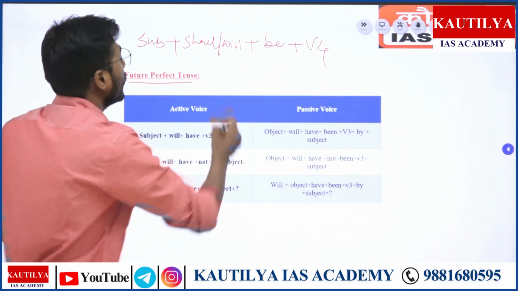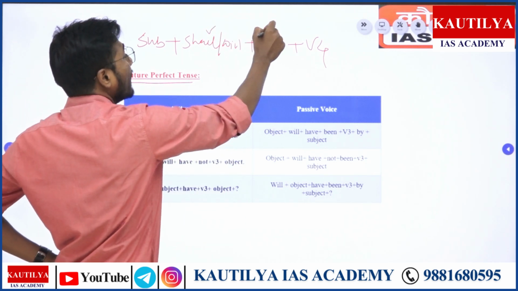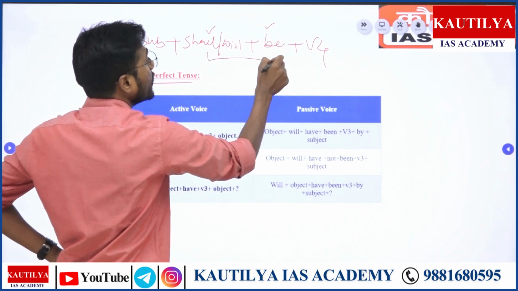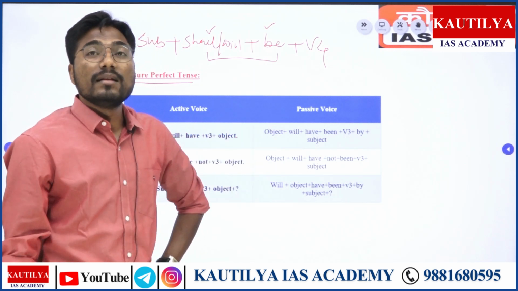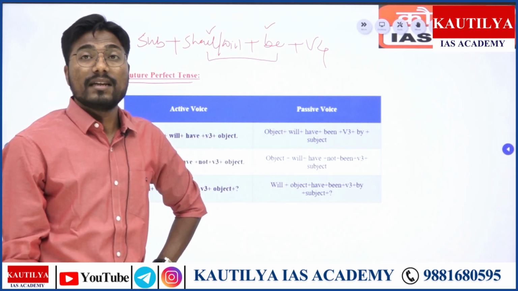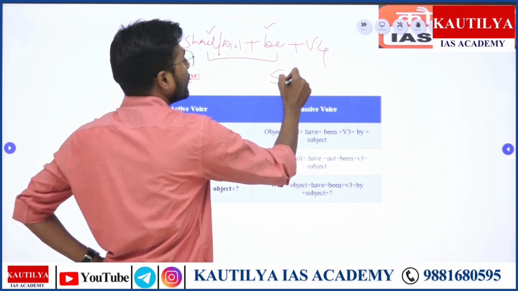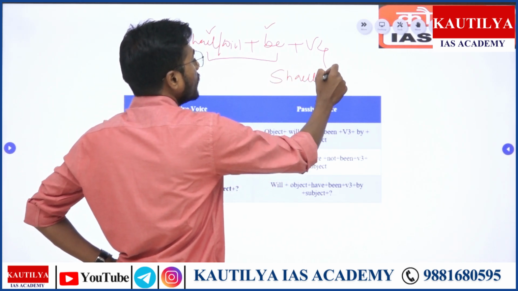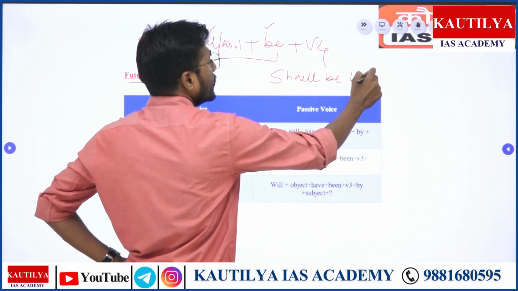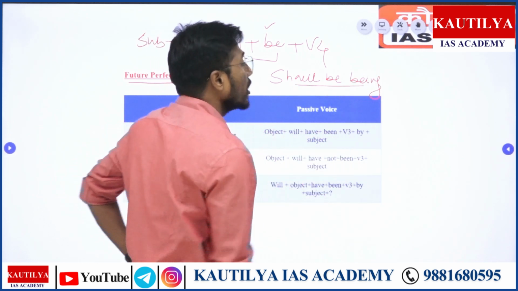So here we have shall or will and then be, two auxiliary verbs already present in the same sentence, right? If we convert them, the formula will be shall be being. So this is a disjointed structure.